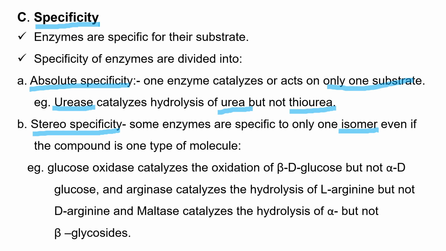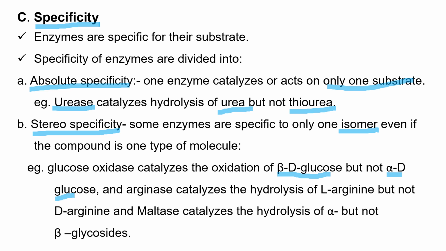Therefore, in stereo specificity, enzymes act upon one type of isomer. For example, glucose oxidase catalyzes oxidation of beta D-glucose but not alpha D-glucose. Beta glucose and alpha glucose are isomers. They have the same chemical formula, but they have some structural difference.